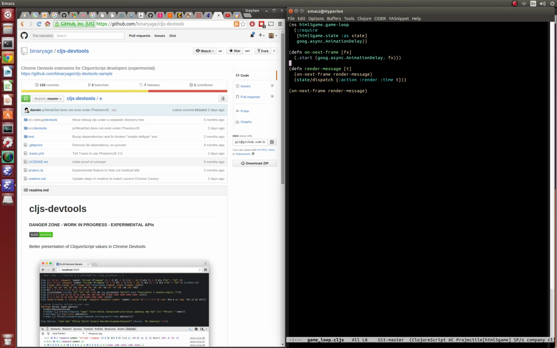It's looking through here and saying, I'm going to keep looping, or I'm going to enqueue, I'm going to have function run. First I create a Google async animation delay object on that function, which is the thing that is used to render on the next animation frame, and then I'm going to start it, so that it will actually run on it.